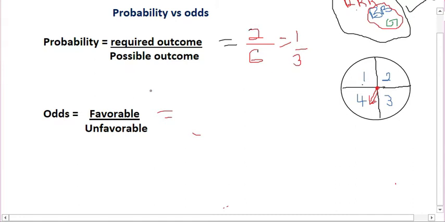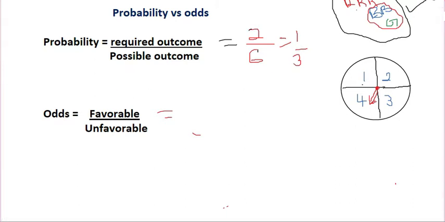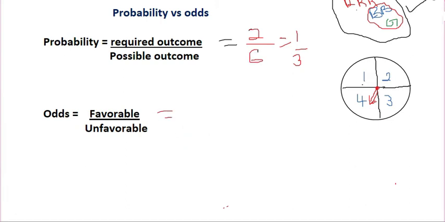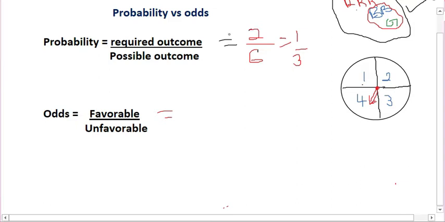Then the odds of picking blue balls, since we have 2 blue balls: the odds is success, which is 2, over failure or unfavorable. What we are able to achieve is 2, and what we are not able to achieve is 4. That is 2/4, and that is 1:2. That is the odds of picking a blue ball.